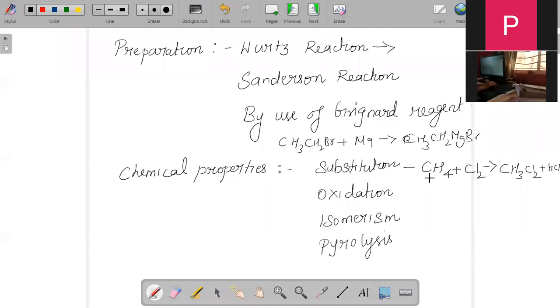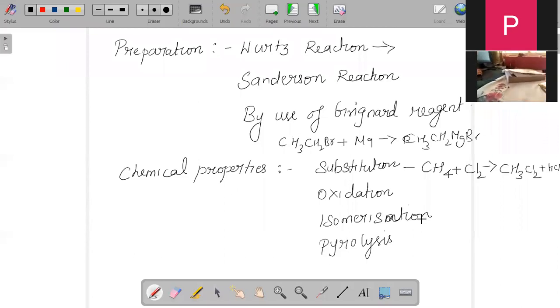And of course, what about isomerism? If we subject alkanes to anhydrous aluminium chloride, then isomers of the alkane will be formed, and that is what we call isomerism or isomerization. So if we subject alkanes to anhydrous aluminium chloride, isomers of alkanes are formed, and that reaction is called isomerization.